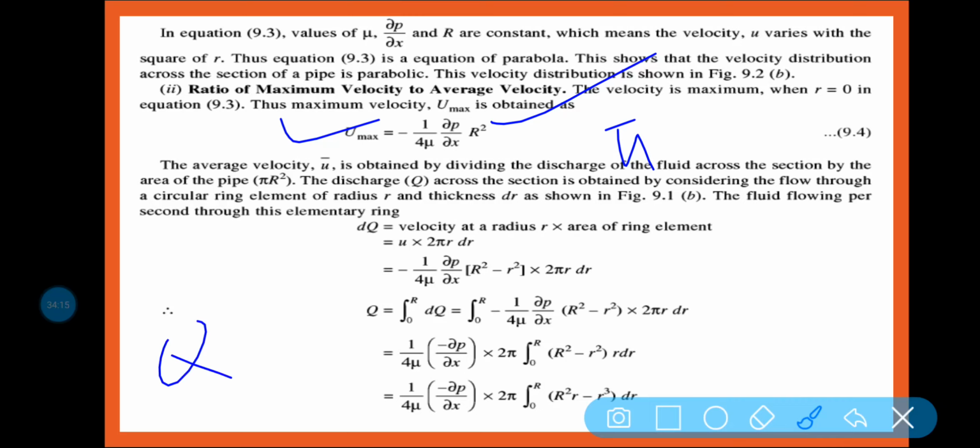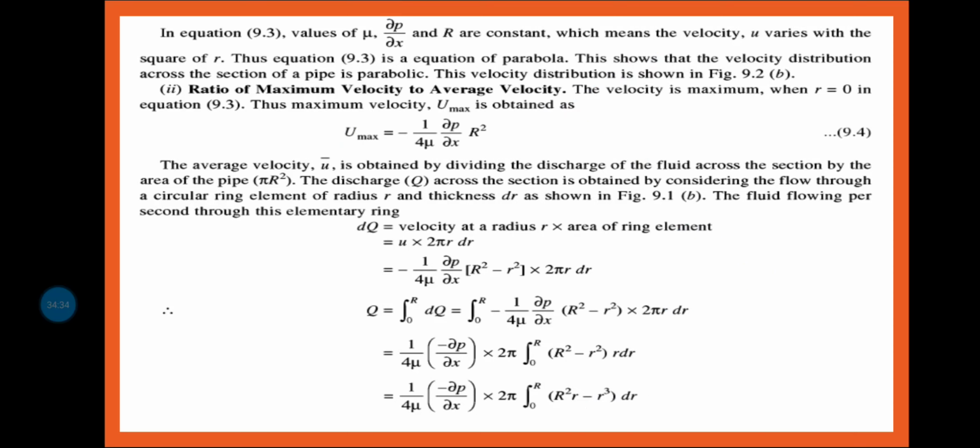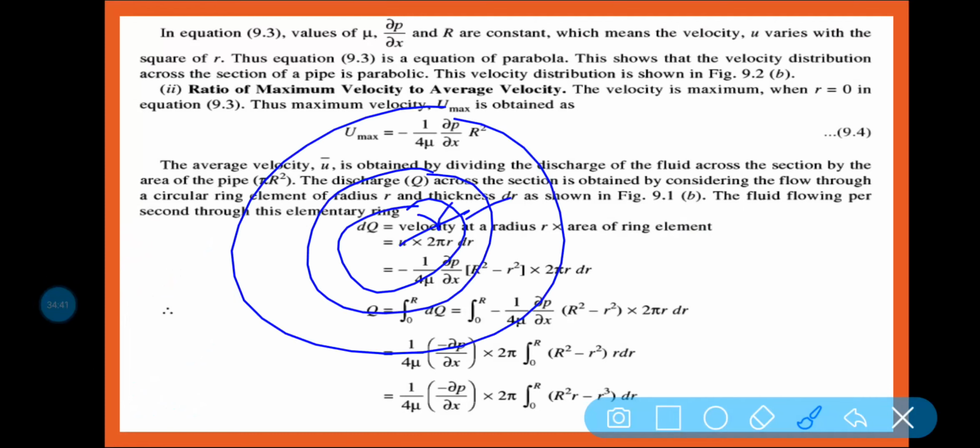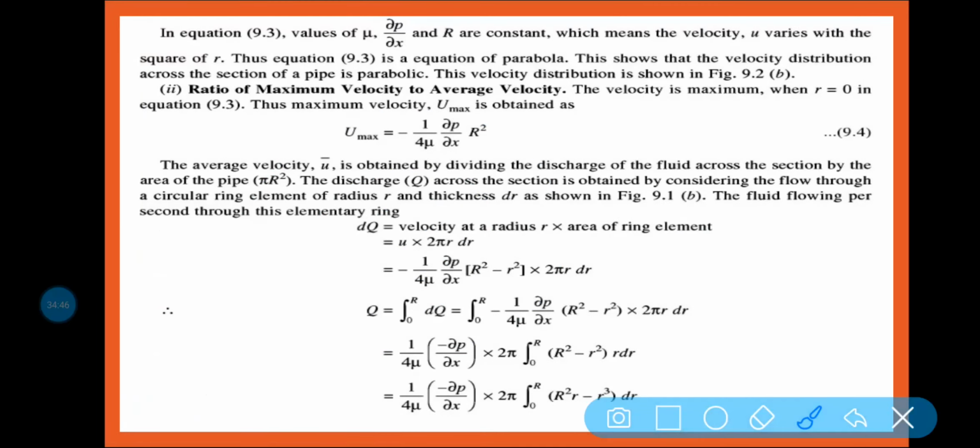The discharge, let us consider Q, across the section is obtained by considering the flow through a circular ring element of radius r and thickness dr. So let us consider a small strip taken here, R, and this is your dr. So we are going to determine the discharge through the small strip dr.